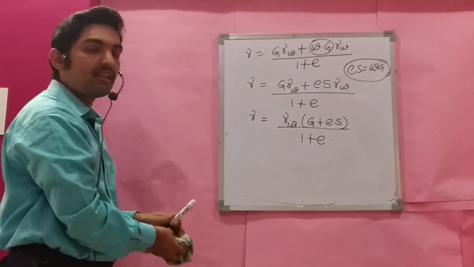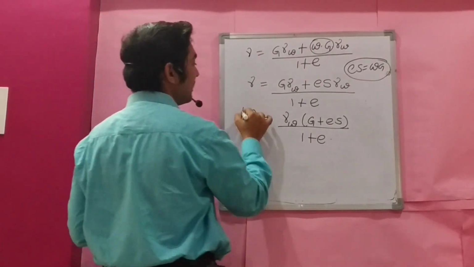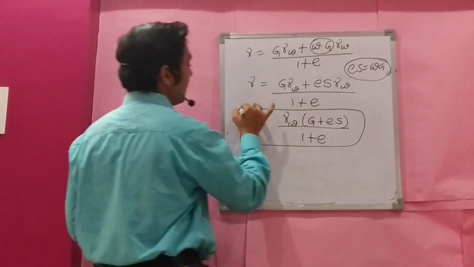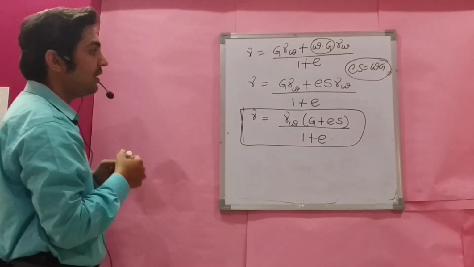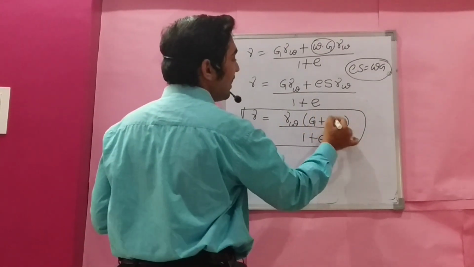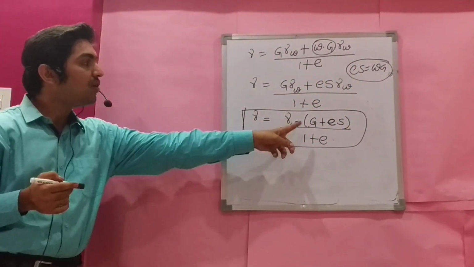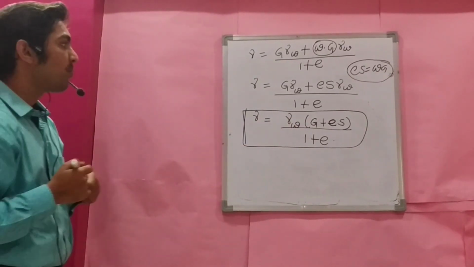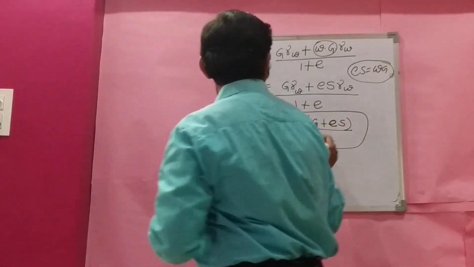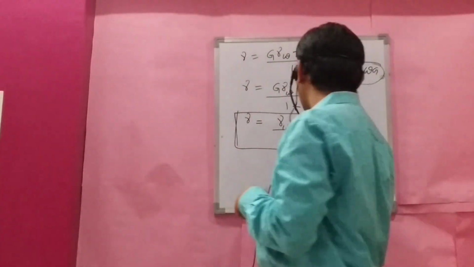Even if you forgot the formula, you can derive it from the fundamental concepts. Derivations are important. Even though you forget the formula, you can derive from the fundamental relationships. Gamma is equal to gamma W into G plus Se divided by 1 plus e. Now if in the question the soil is fully saturated, S becomes 100%.